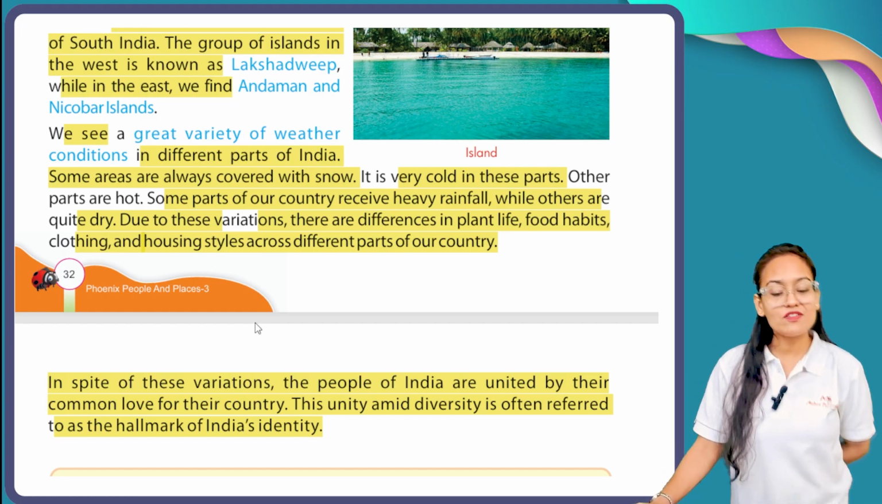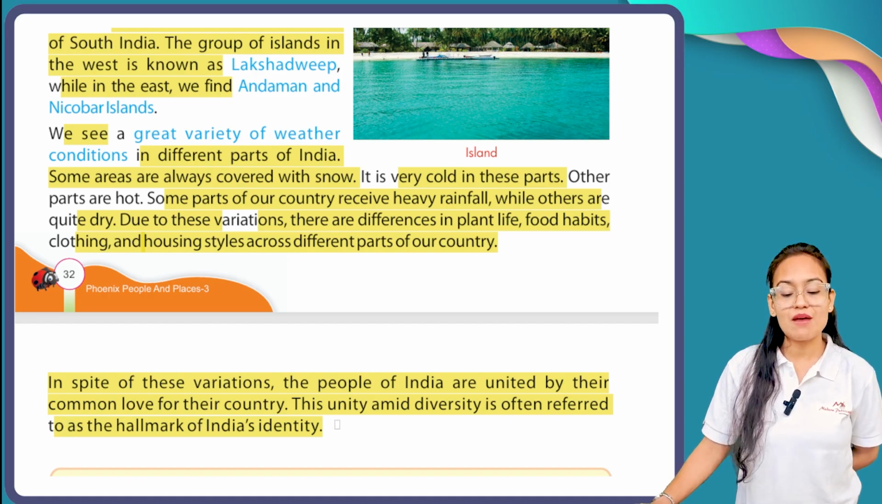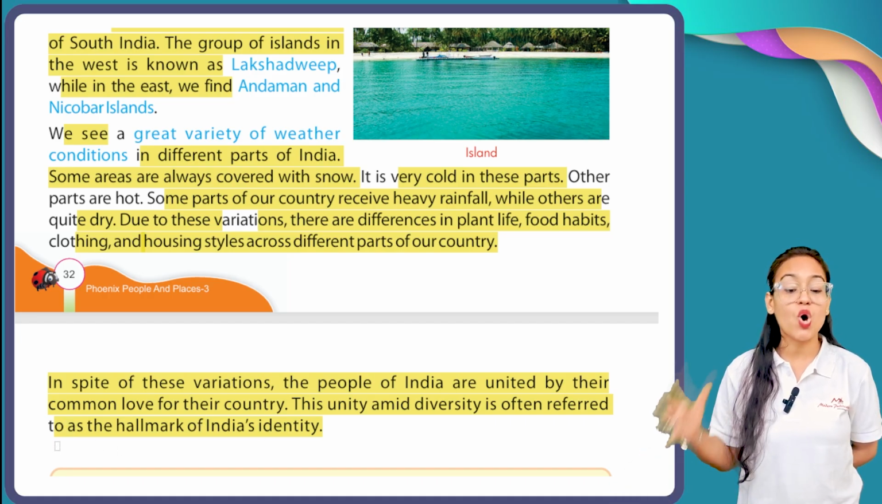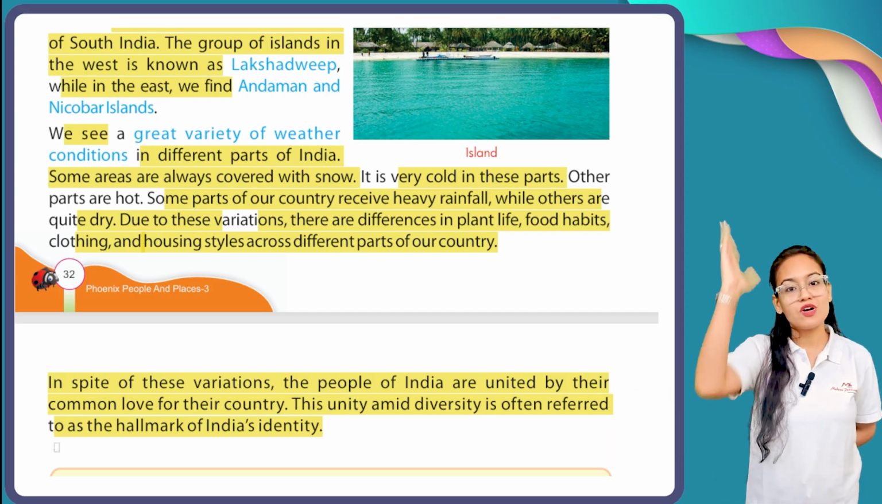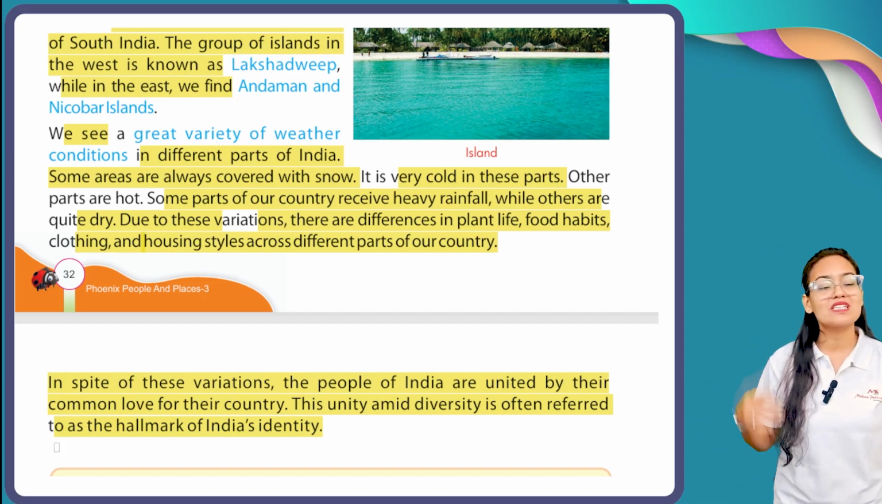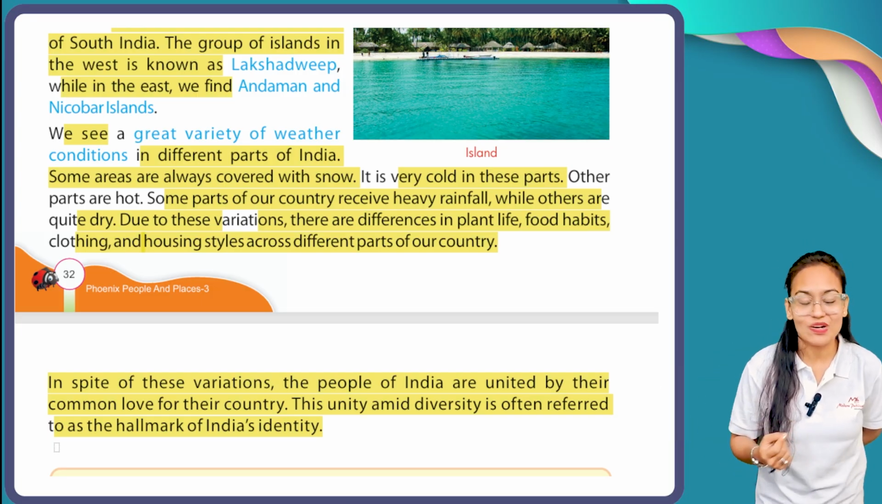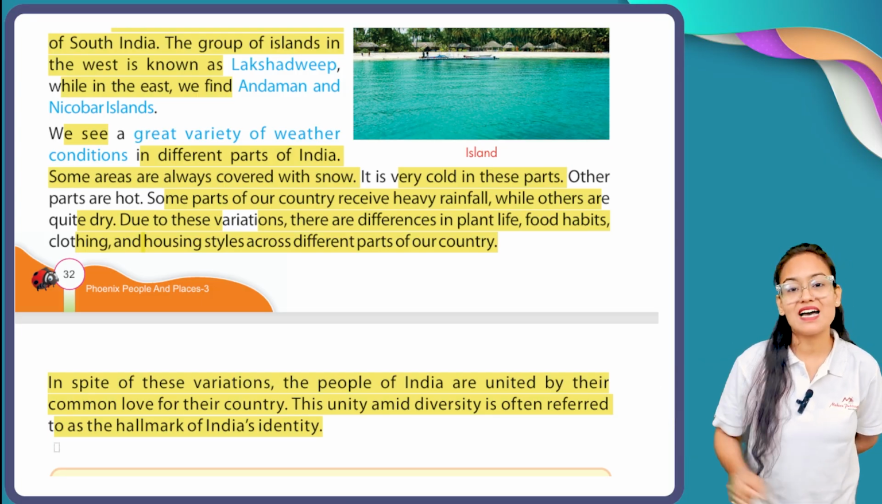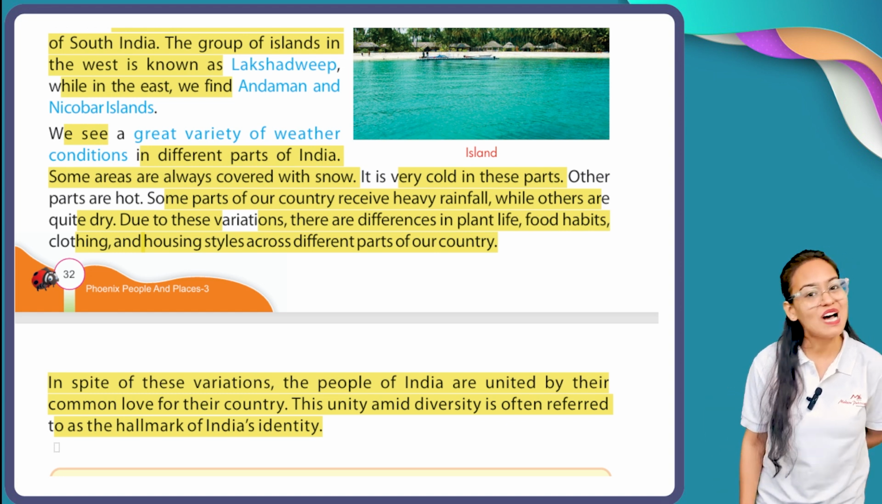In spite of these variations, the people of India are united by their common love for their country. This unity amid diversity is often referred to as a hallmark of India. As you can see, my dear students, the people of North India are different from Western India, from Southern India. The South Indian people are different. But we all are Indian. And it marks our unity. It marks the hallmark of India's identity.